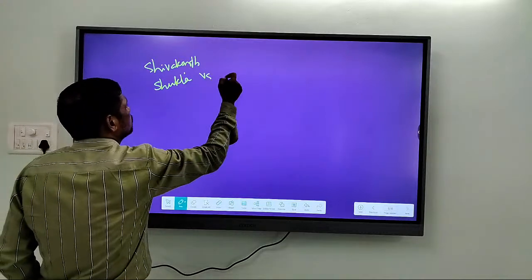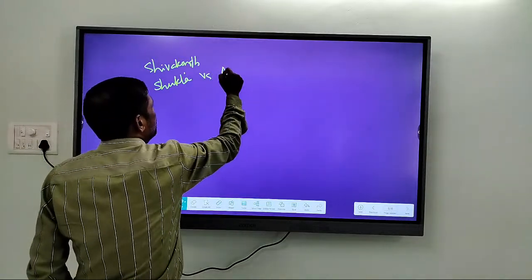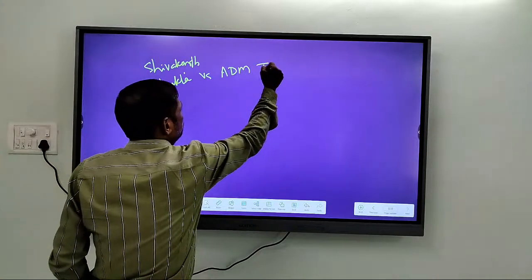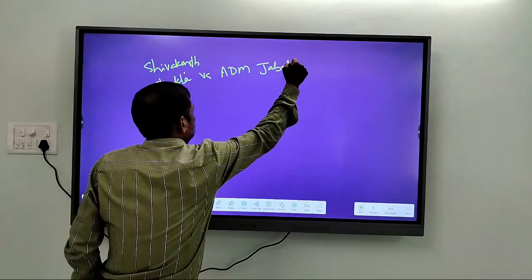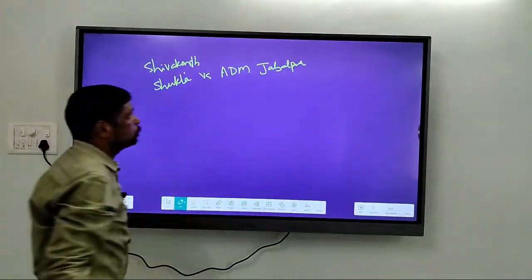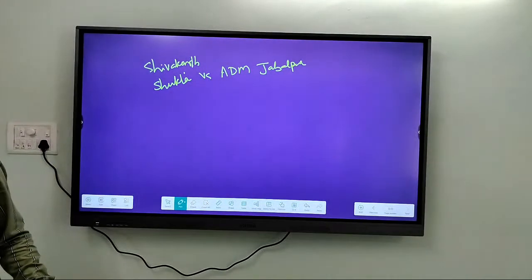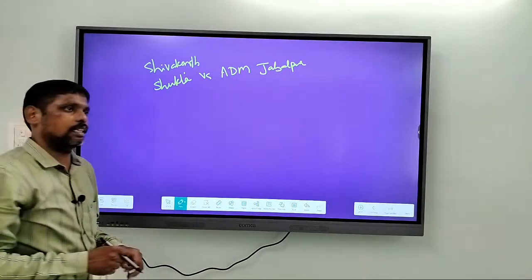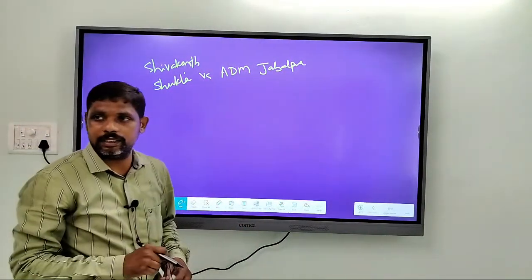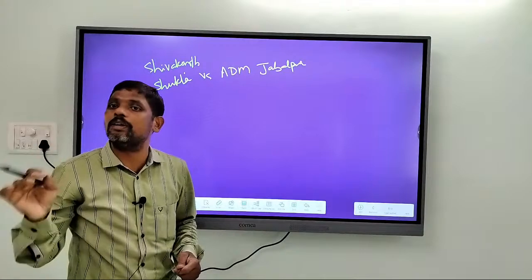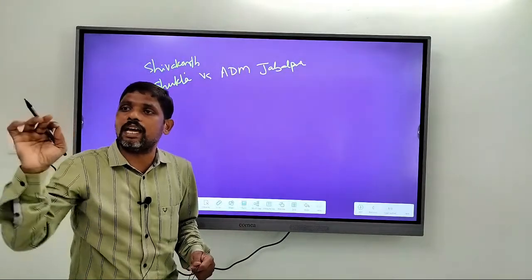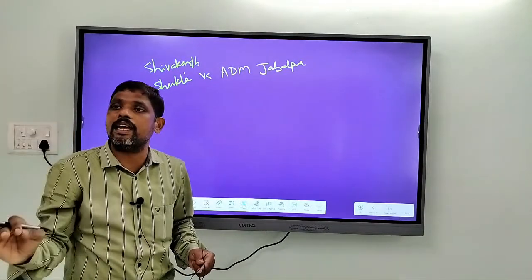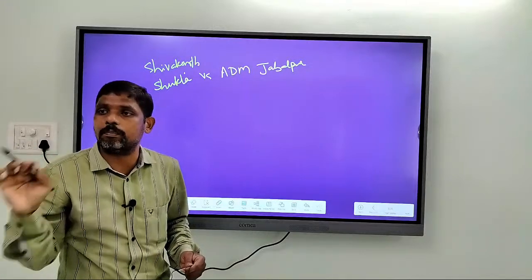Shivakant Shukla versus ADM Jabalpur case. ADM means Additional Divisional Magistrate. In this case, the Supreme Court said that the individual has no right to claim habeas corpus.